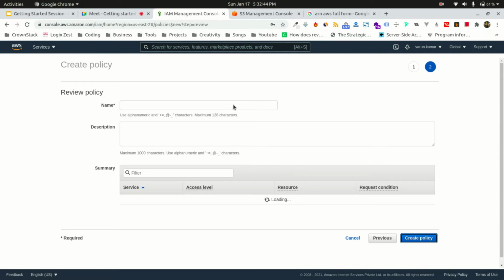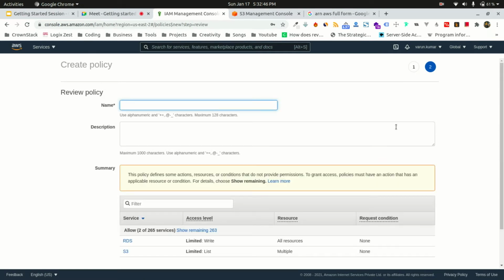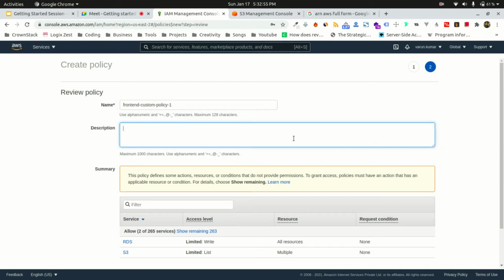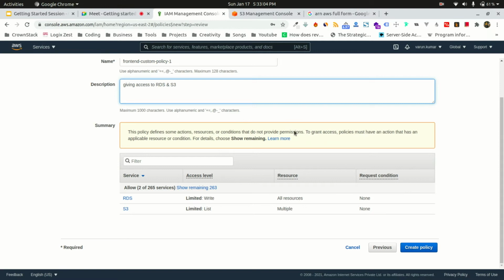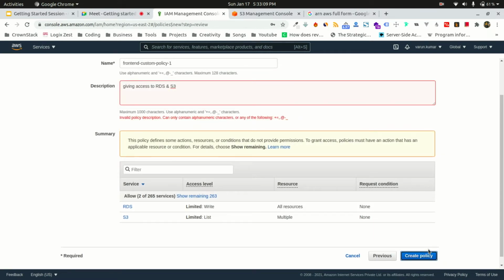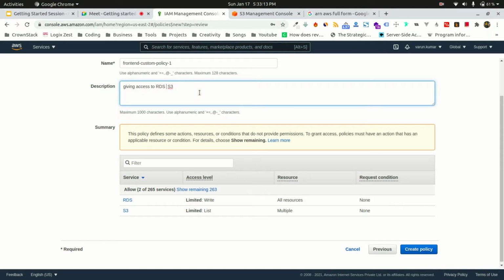So you need to now give your policy name, front end custom policy 1. Okay, you can describe it, whatever. RDS and S3. Right, okay. So it's giving me the summary of everything and I can create my own custom policy. Okay, I cannot use and over here. So, okay, I can create my custom policy also.